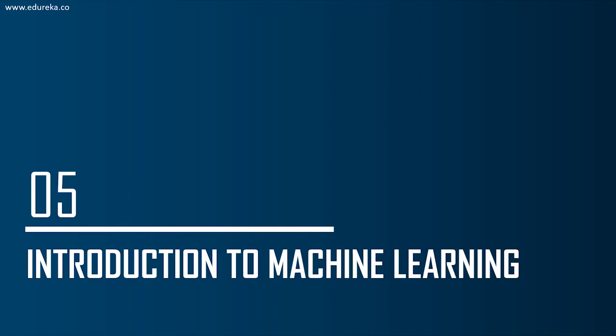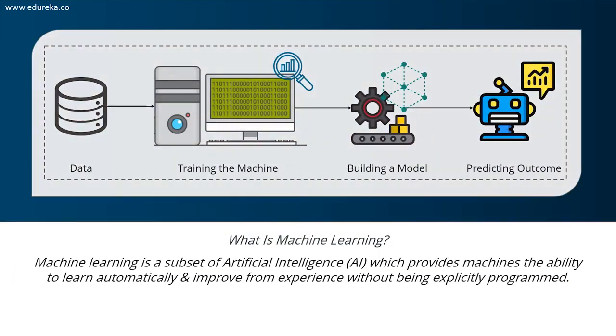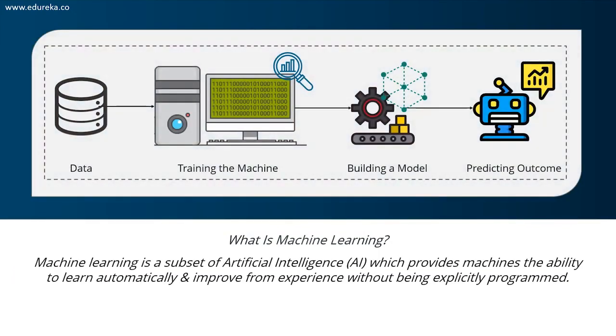Now let's move on to the most interesting topic in artificial intelligence, which is machine learning. Now, guys, the term machine learning was first coined by a scientist known as Arthur Samuel in the year 1959. Looking back, that year was probably the most significant in terms of technological advancements. In order to define machine learning, if you browse the internet for what is machine learning, you'll get at least 100 different definitions.